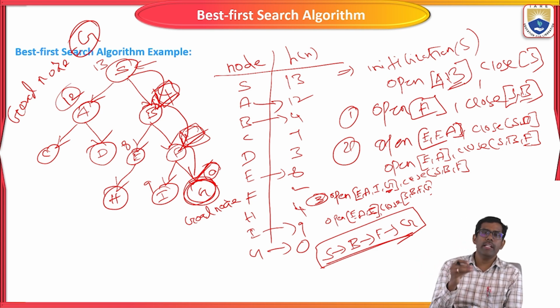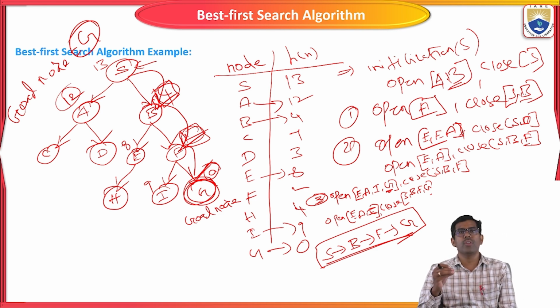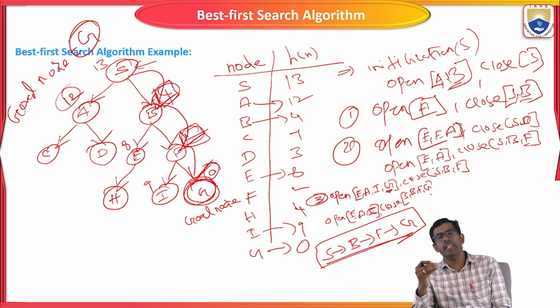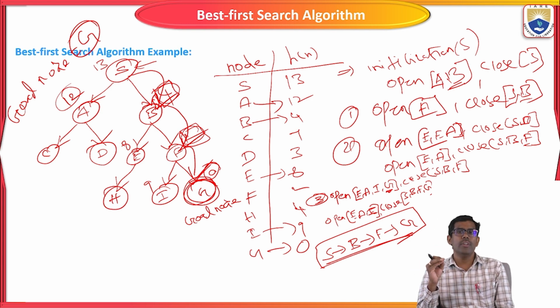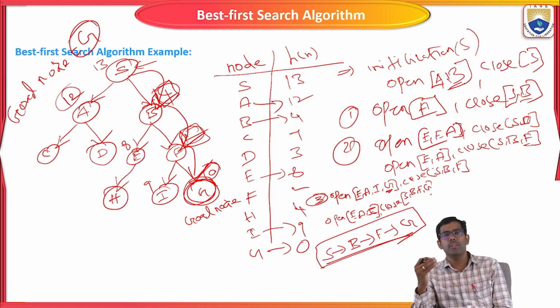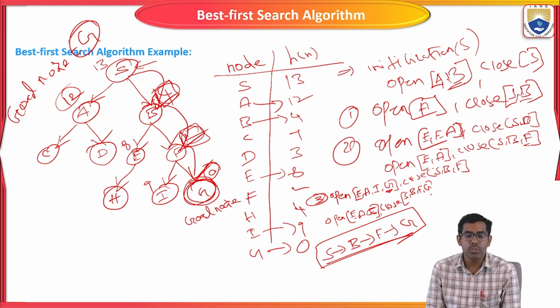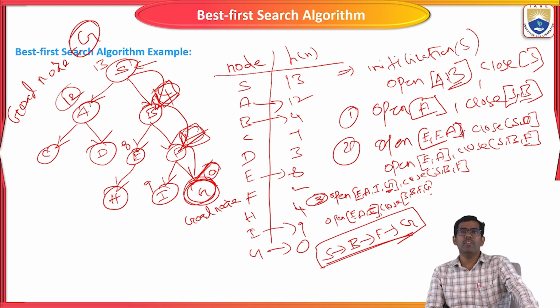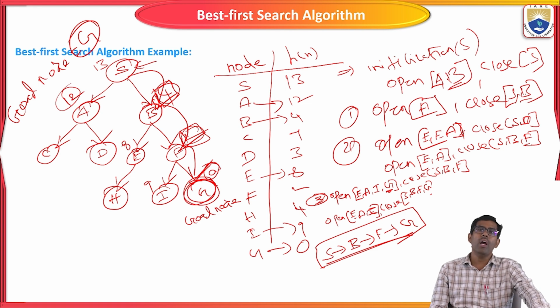Here in artificial intelligence, we find the path or distance of each and every node like this. If you use the open and close lists at each step, you can easily find the best path to reach the goal node. So here we have seen the various steps to reach the goal node.